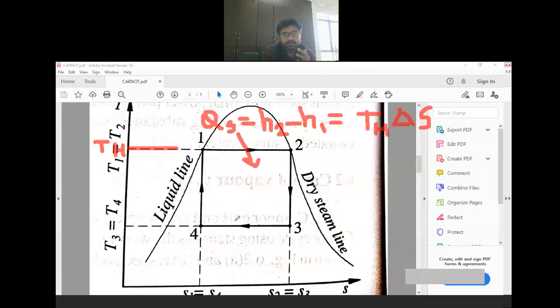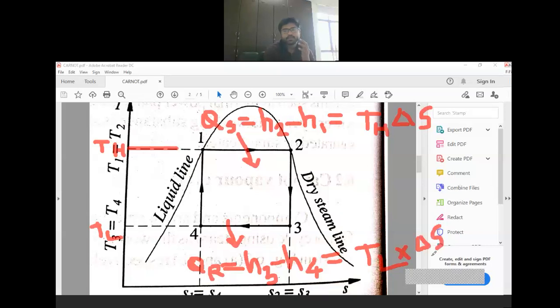Now heat rejected. For heat rejected we can see that heat rejected is equal to H3 minus H4. Can we write this? H3 minus H4. Okay. And here also let us call it TL, because both are at the same temperature. T3 is equal to T4, so let us call it TL. So again the equation will be TL into delta S.